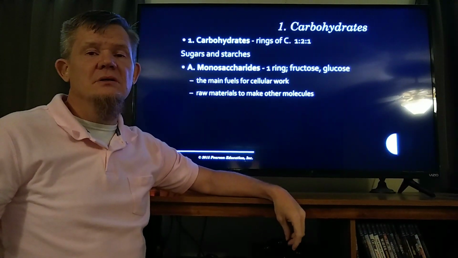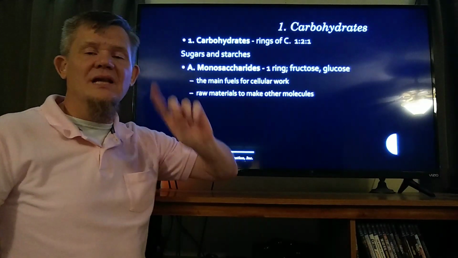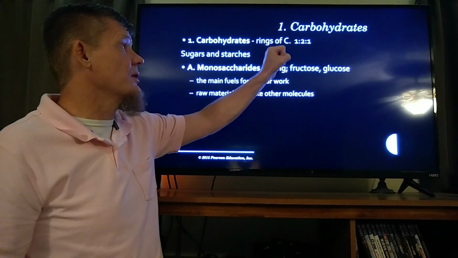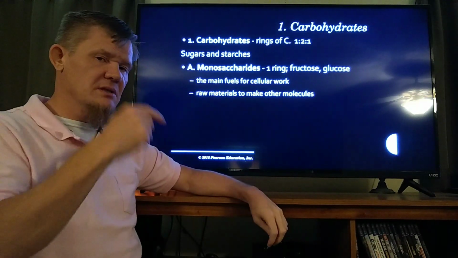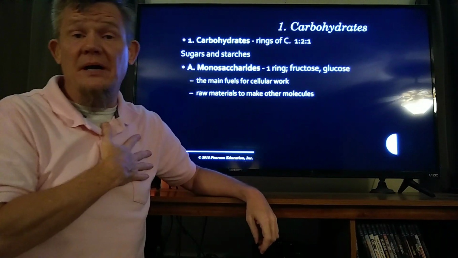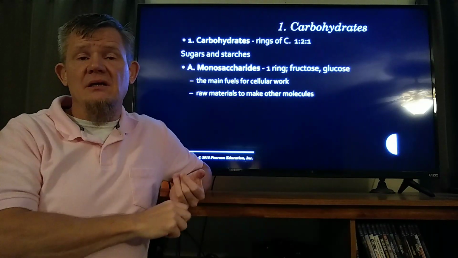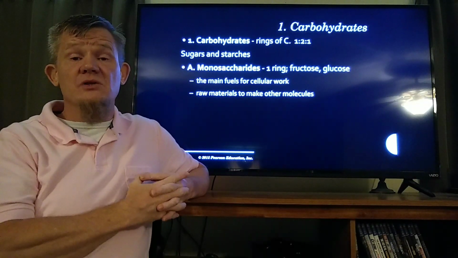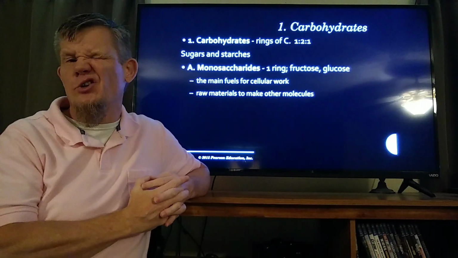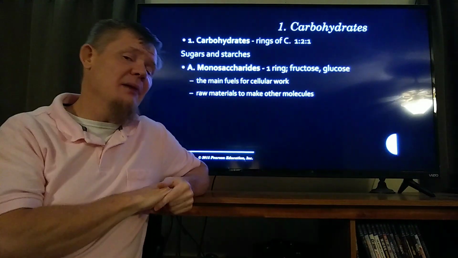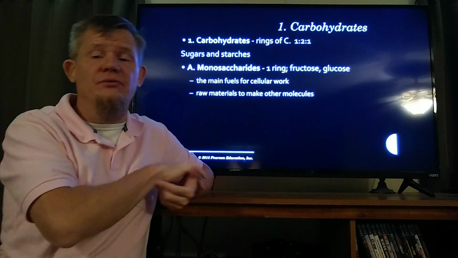One last thing about carbohydrates is that they are rings of carbon. And I'll show you a picture in just a minute of what I mean by a ring of carbon. Our first carbohydrate is a monosaccharide. Mono means one, sac we'll take to mean sugar ring. So monosaccharide means one sugar ring. Examples of monosaccharides are glucose and fructose.